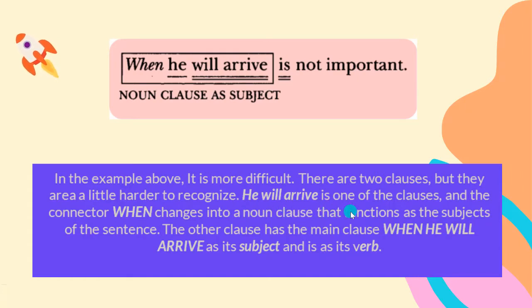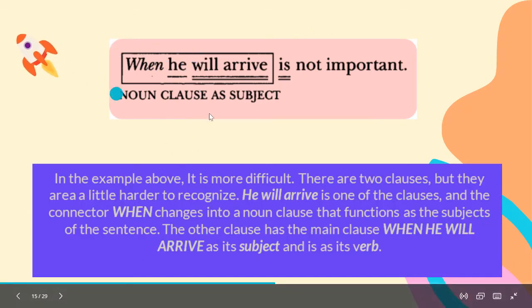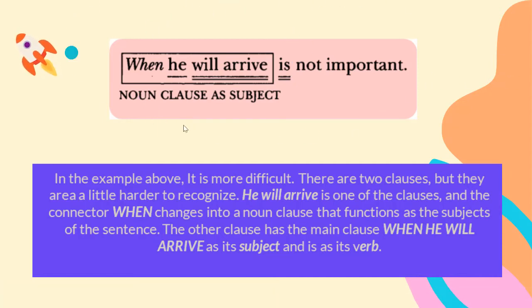He will arrive is one of the clauses, right? And then the connector when changes it into a noun clause. It changes he will arrive into a noun clause that functions as the subject of the sentence. So this is the subject of the whole sentence. So this is the subject, and this is the verb, and this is the object.